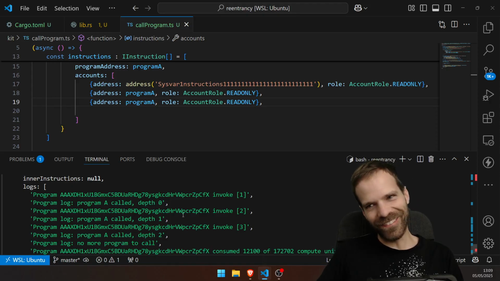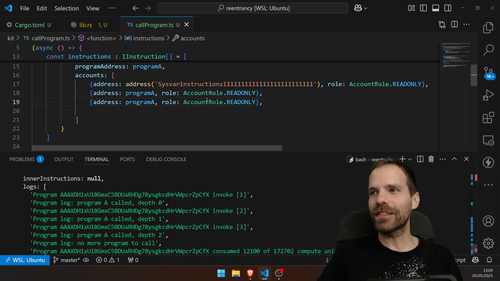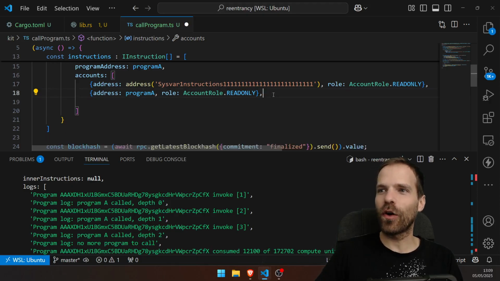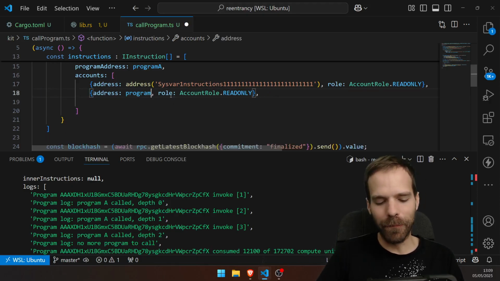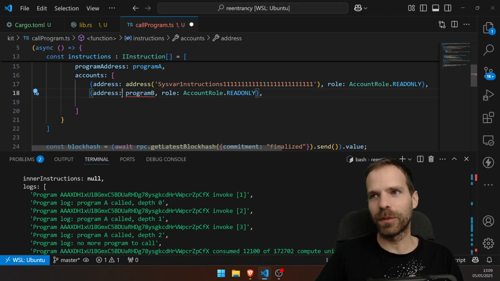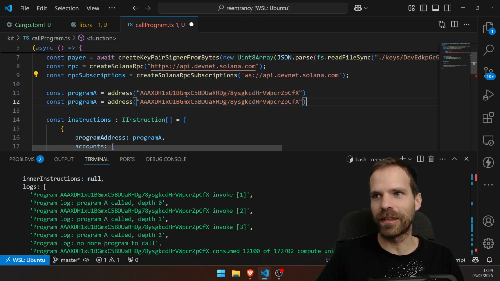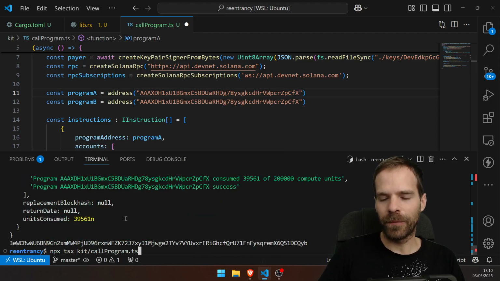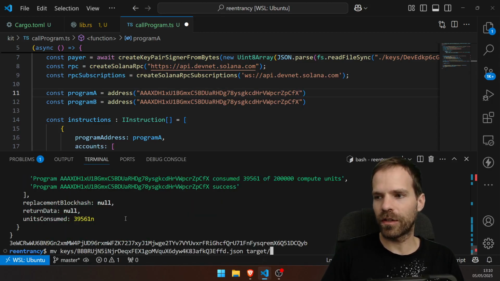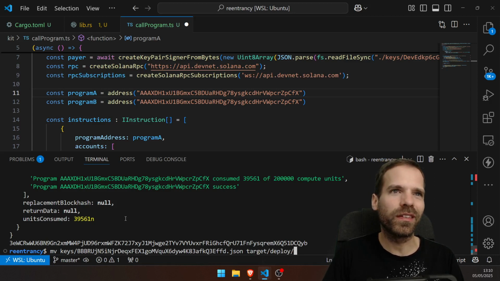Let's do the same with program B. So let's just try if I can call a program B. That should be possible because there's no big deal in just doing a CPI. But for that, we gotta move the program B key to the target. Or I could also alternatively say use this key.